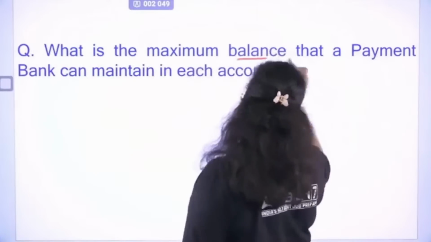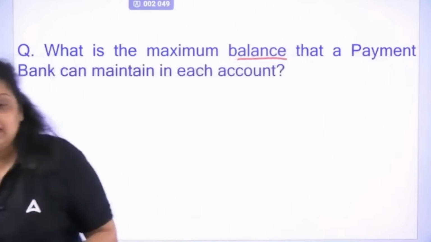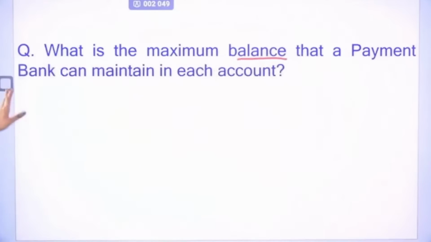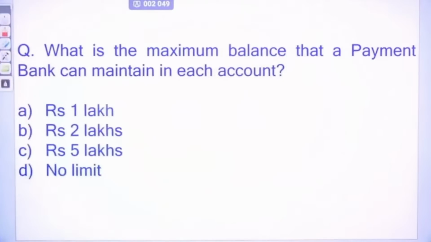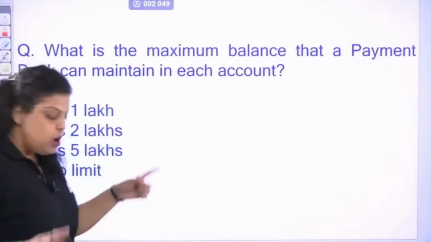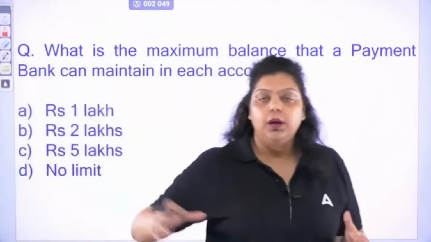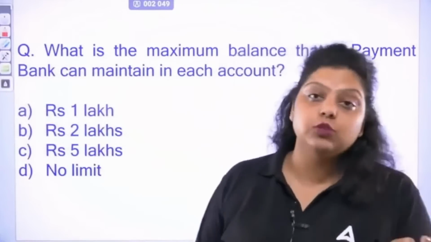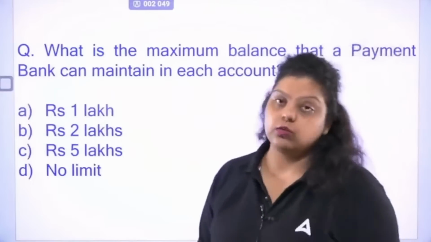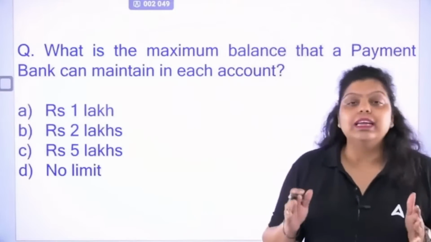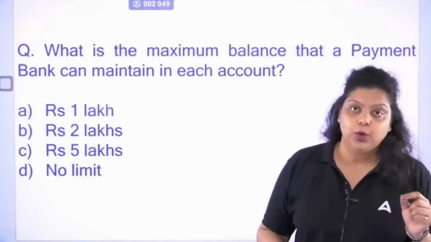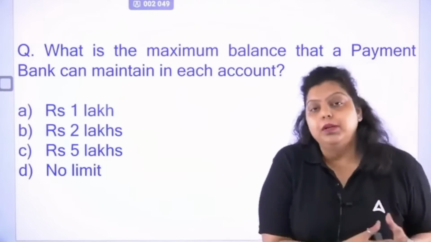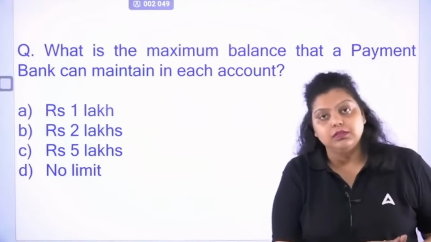Now, what is the maximum balance that a payment bank can maintain in each account? So first of all, RBI started giving licenses to payment banks from the year 2015, on the recommendation of the Nachiket Mor committee. These were introduced for the purpose of financial inclusion. What is financial inclusion? To link each and every person with financial products and services at an affordable cost, so that they will be able to get the benefit of them.